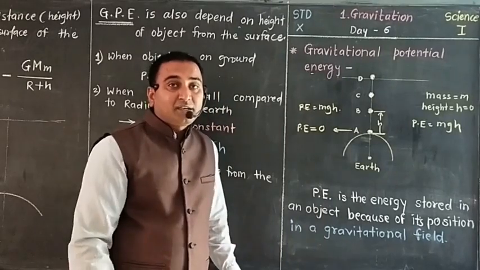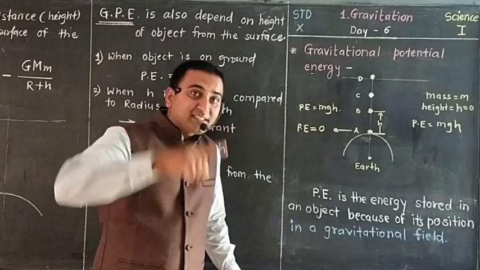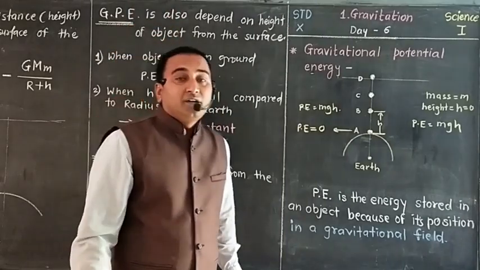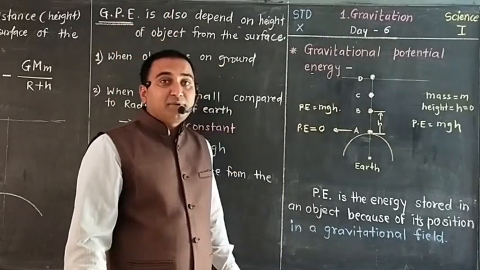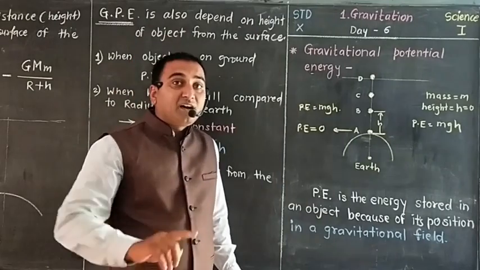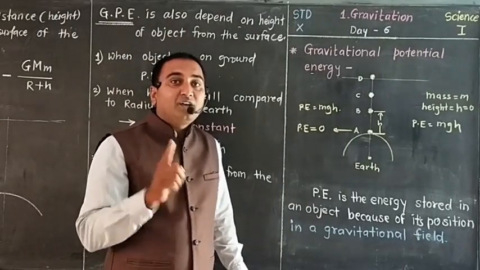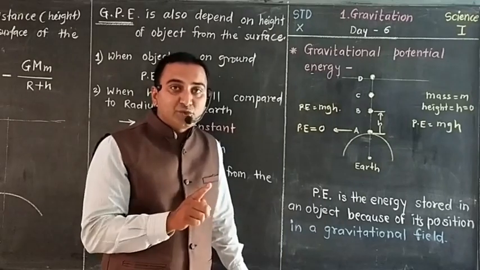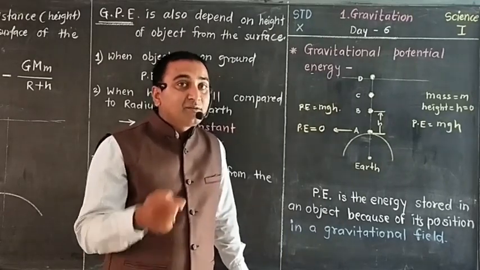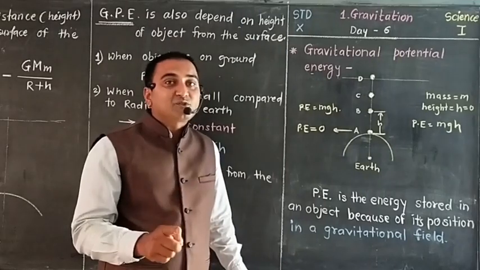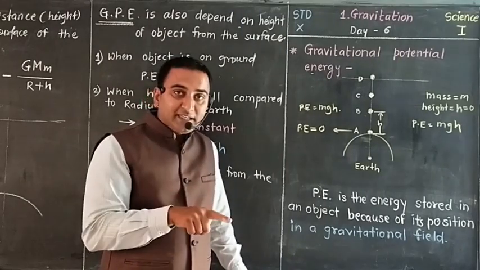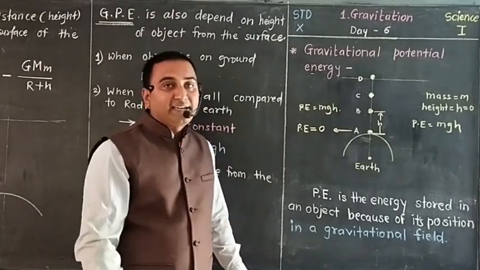But the same stone, if it is raised about 20 to 30 feet from the surface of Earth and then dropped, will hurt more, though the stone is the same. Why will you get more injury in the second incidence? Because of that height, the same stone stored a lot of energy because of the increased height.